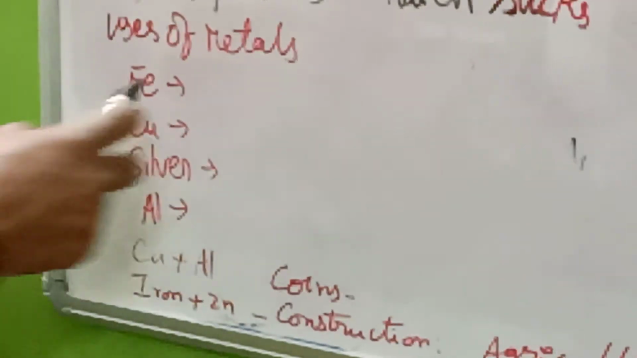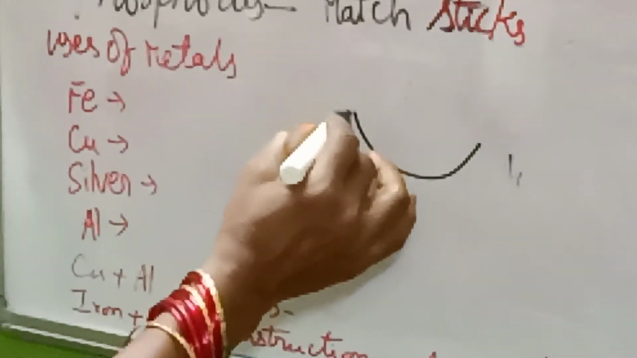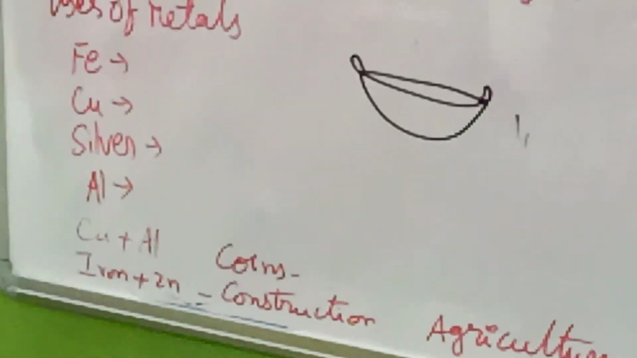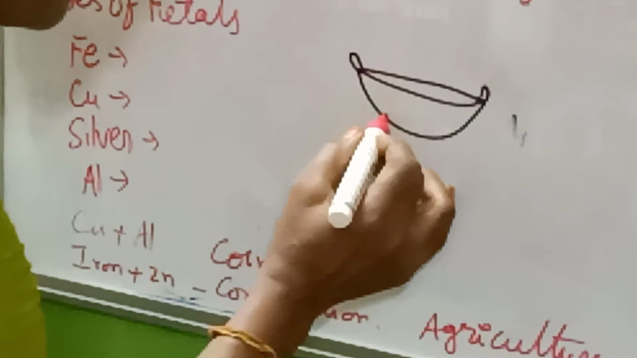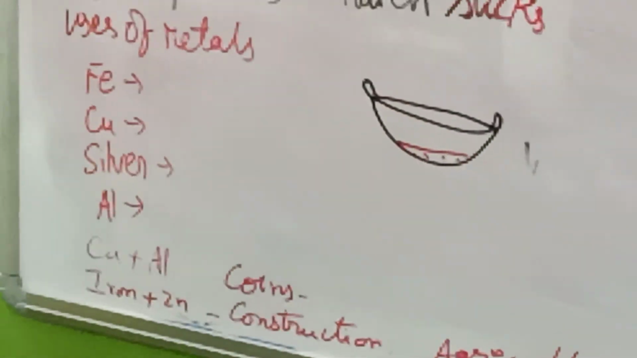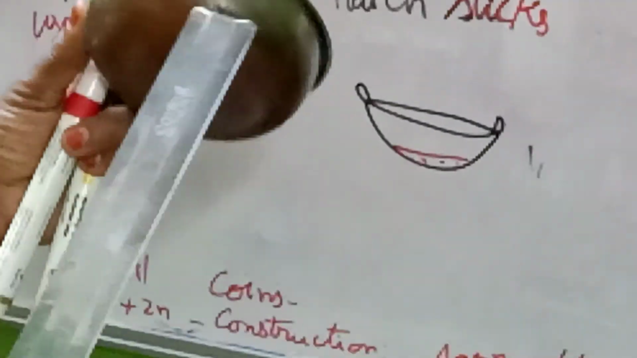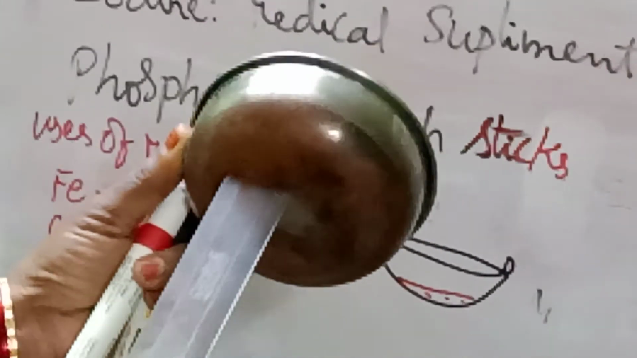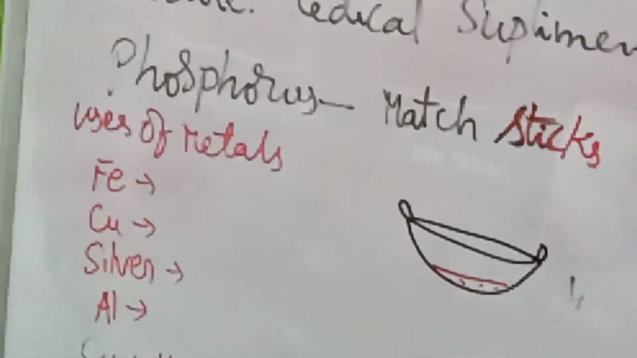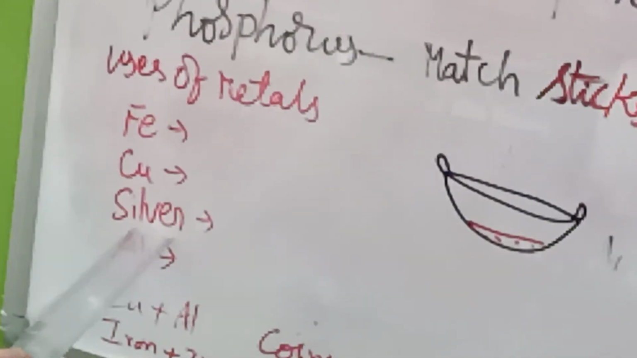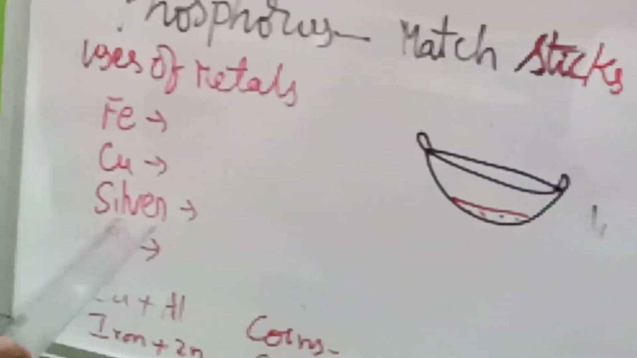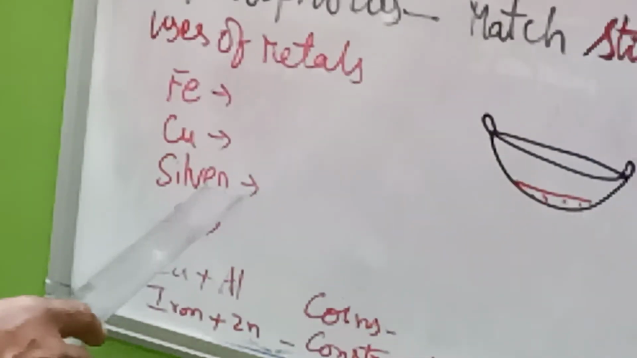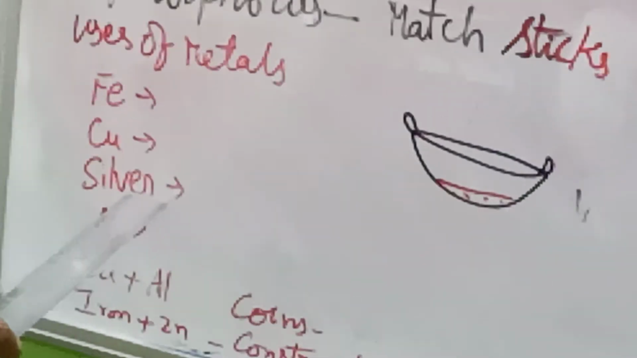Nowadays if you observe kitchenware, for fast cooking and all, they are using copper bottom utensils. At least a little part will be made of copper. So the steel utensil has a copper bottom so that it gets heated very fast because of the presence of copper at the bottom. Silver is used for making ornaments and all, and it is a very good conductor of heat and electricity.